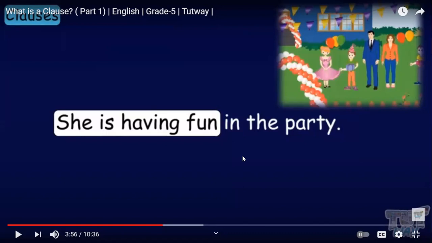In the party here. What is this part? Is it a phrase or a clause? Phrase. What type is it?